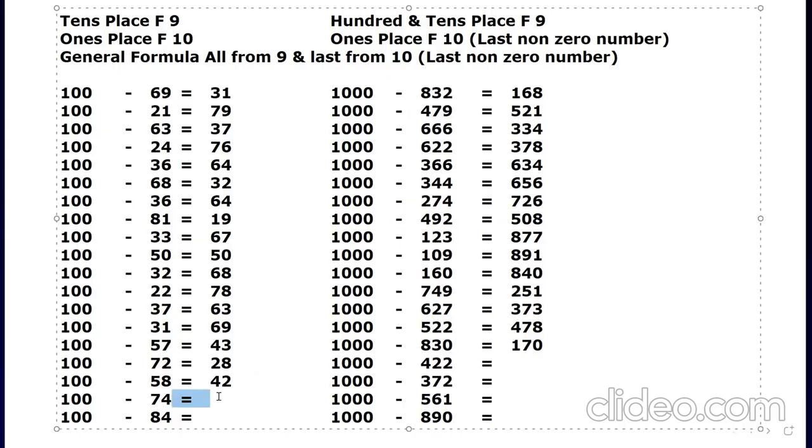Arey, this one. Haan? Ivan, Yogi. I mean, sir. Wait. Haan? 2, 6. 6. Very good. Chalo, next. Vihan. Vihan, 84.